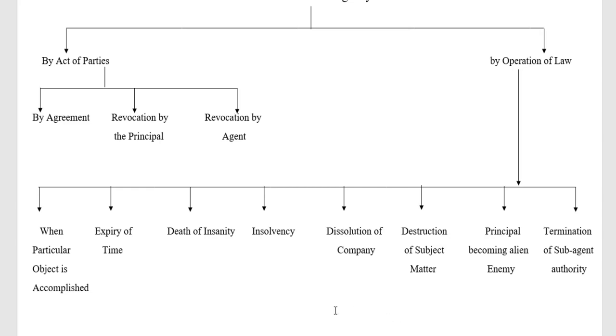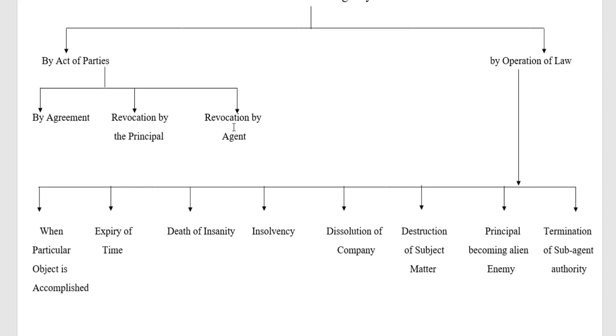If he does not act within the reasonable period, then the principal can reserve the right of demanding compensation for the loss accrued to him by the act of his agent. So these are the aspects concerning revocation by the agent.